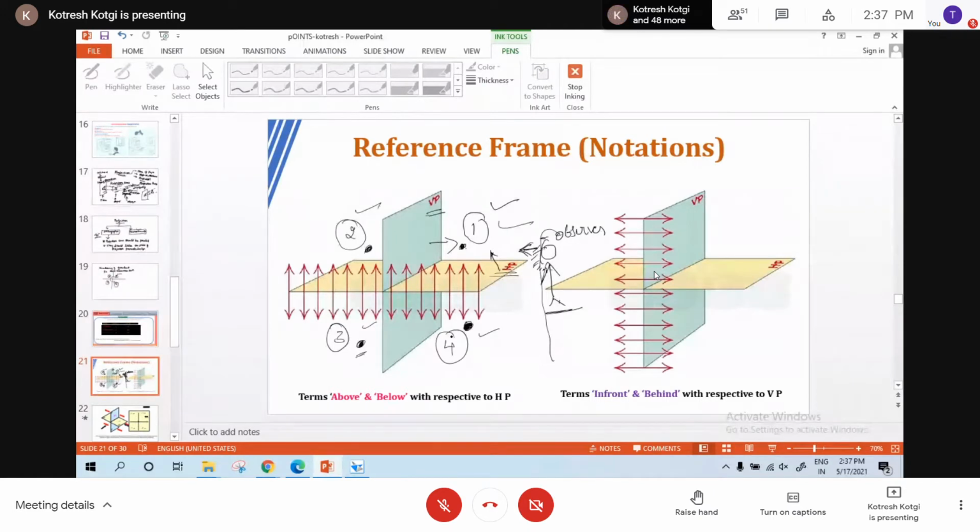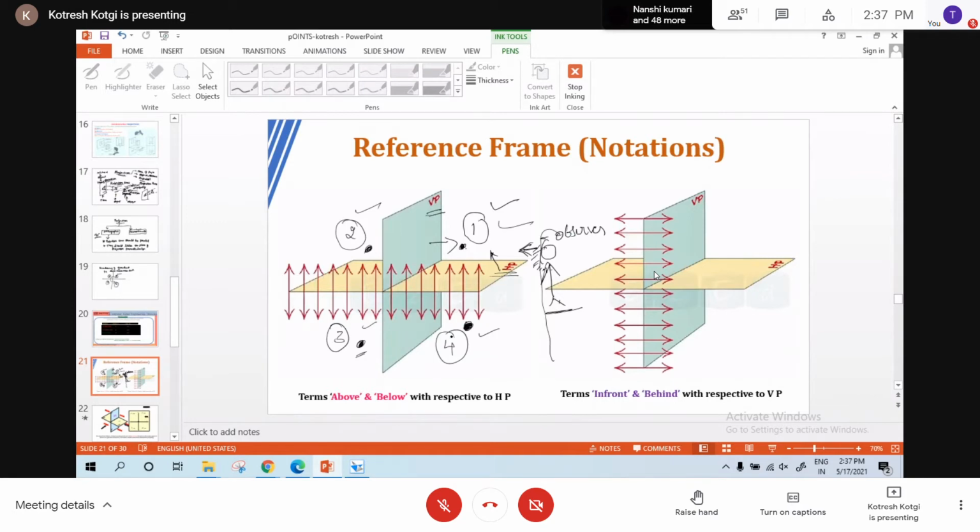If the point is behind VP and below HP, it is in the third quadrant. So you should name the quadrant in which the point is lying. They'll give the explanation like that: above HP, below HP, behind VP, in front of VP. Now, I have explained the cases of the first quadrant, second quadrant, third quadrant, and fourth quadrant.